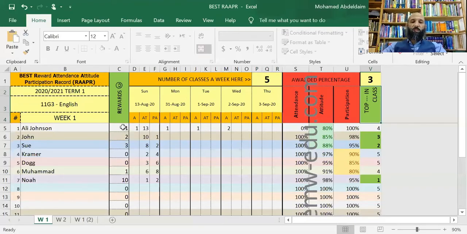And the way it works is by putting numbers here in rewards, you're actually rewarding the students. And by putting numbers here, you're actually penalizing students. And the numbers that you put under attendance are the number of classes that that student was absent in. So that's it, really.